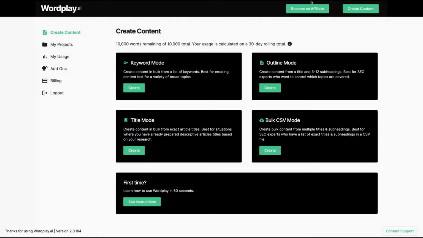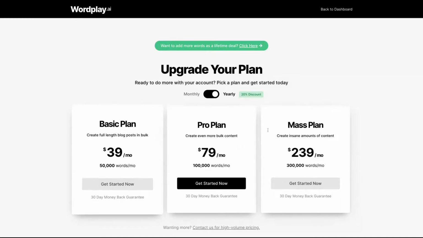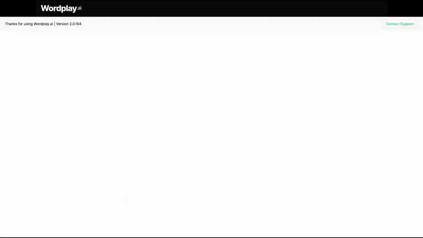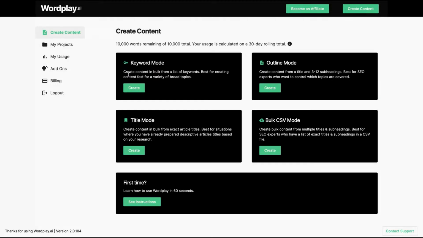Let's see how the tool works. As you can see here, we have different modes, and on billing you can see their plans, and you can get a much better deal on AppSumo right now. I have 10,000 words here to test the tool. The first mode creates content in bulk from a list of keywords, best for creating content fast for a variety of broad topics.